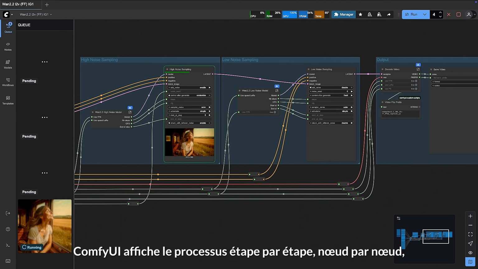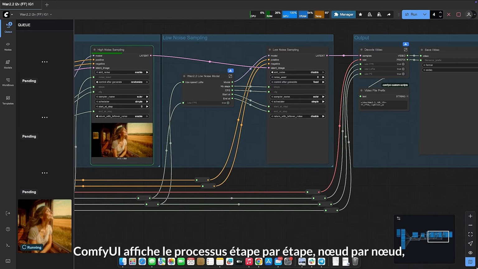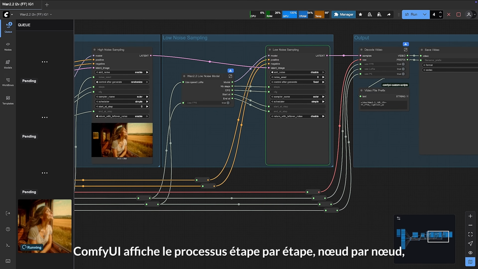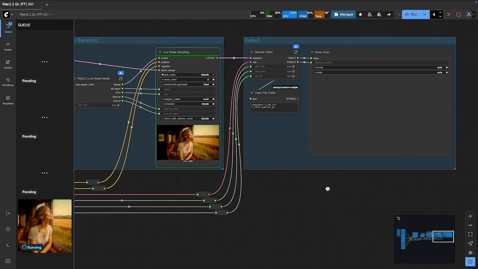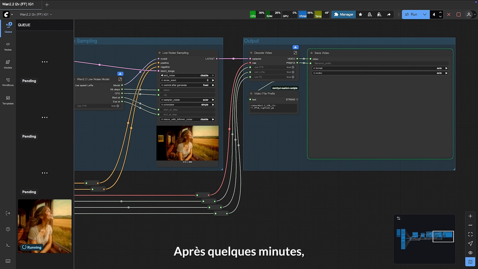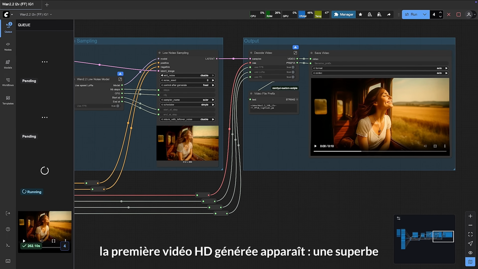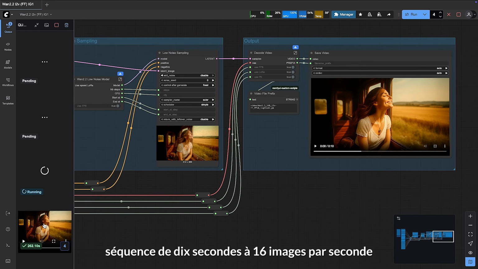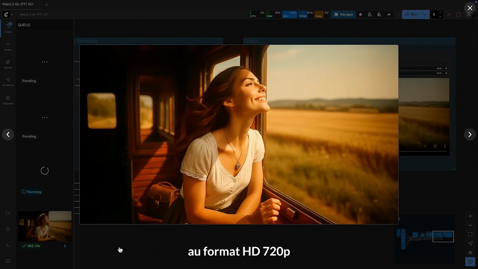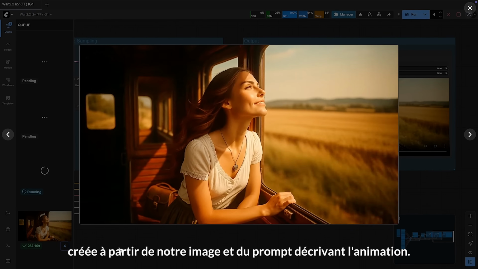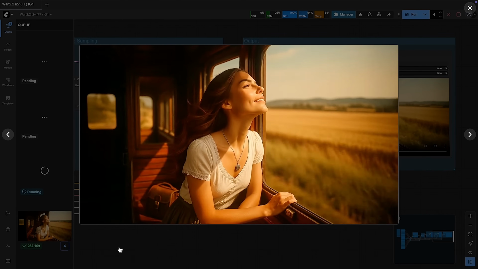During rendering, ComfyUI displays the process step by step, node by node, until the final stage where we can watch the generated video. After a few minutes, the first generated HD video appears, a stunning 10-second sequence at 16 frames per second in HD 720p format, created from our image and the prompt describing the animation.